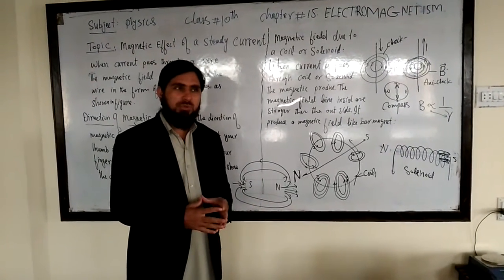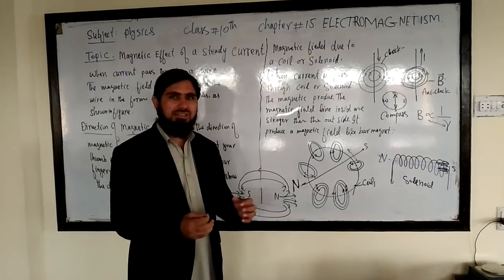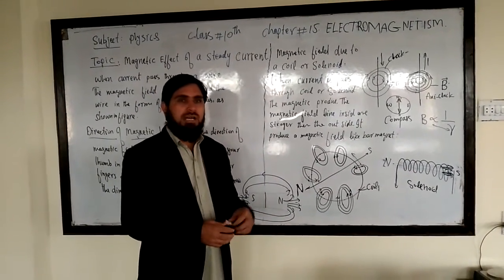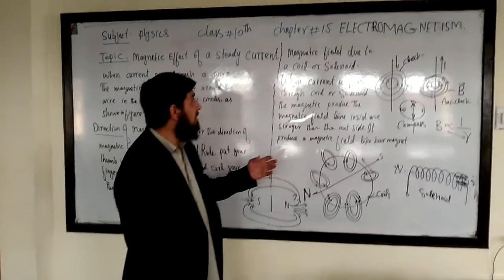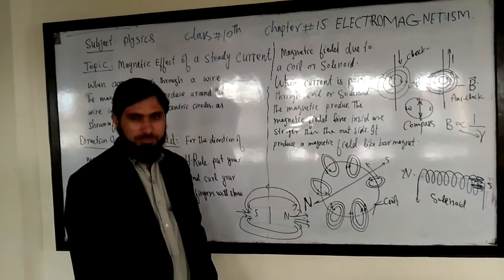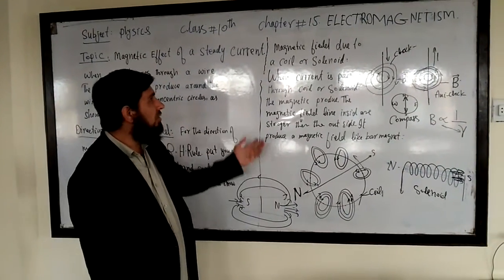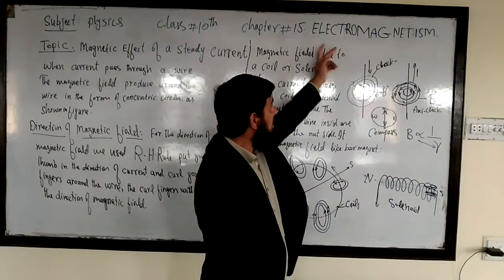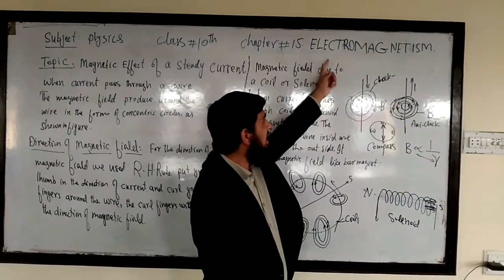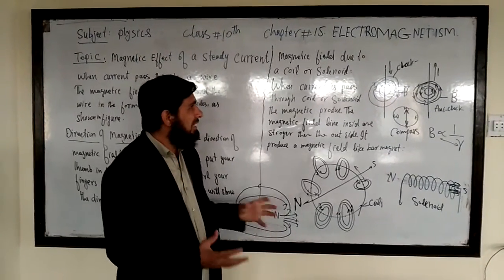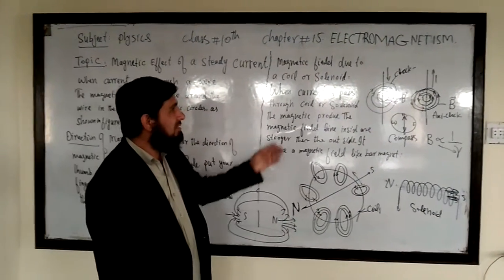I will teach you the physics of class 10th today, and in this lecture our topic will be the magnetic effect of a steady current. So you all know that chapter 15 is named electricity and magnetism, or electromagnetism. So what is meant by electromagnetism?